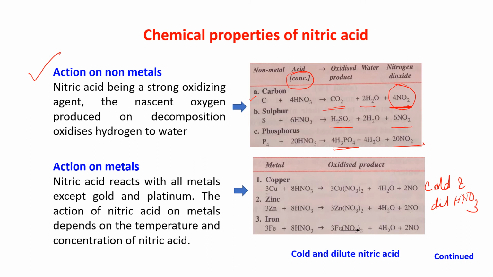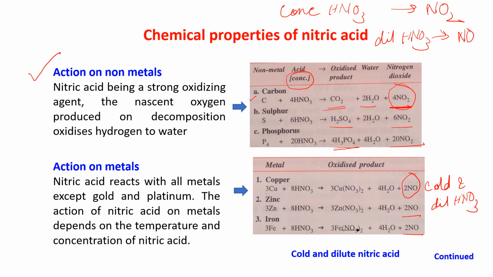Copper when reacting with HNO3, as it is dilute nitric acid, gives NO. In the previous slide we saw that concentrated nitric acid on decomposition gives NO2, and dilute nitric acid gives NO. So here we get NO because this is cold and dilute nitric acid.